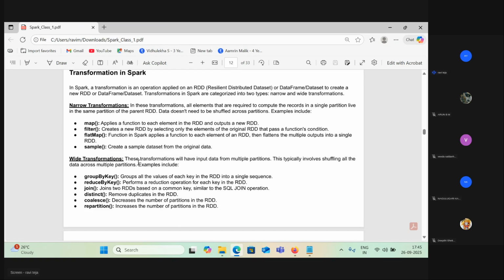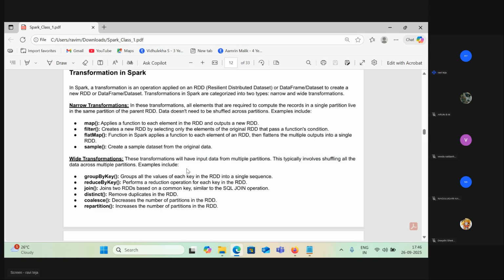So wider transformation means the transformation will have input data from multiple partitions, right? This typically involves shuffling. We just discussed shuffling. You need to shuffle these books among yourselves, so that you can count the number of books an author has written. You need to shuffle data across multiple partitions. Then you will find the answer and give that to me. So without shuffling, you can never calculate the number of books an author has written. Right? You got the whole point, right?